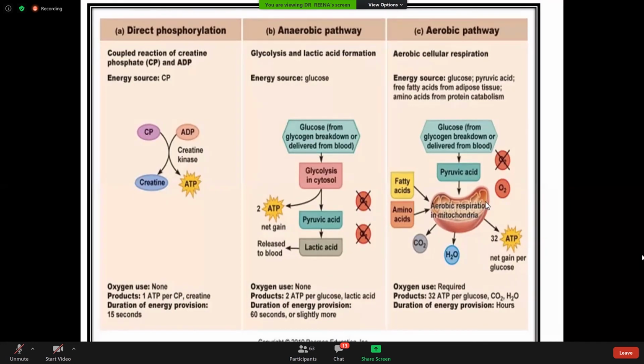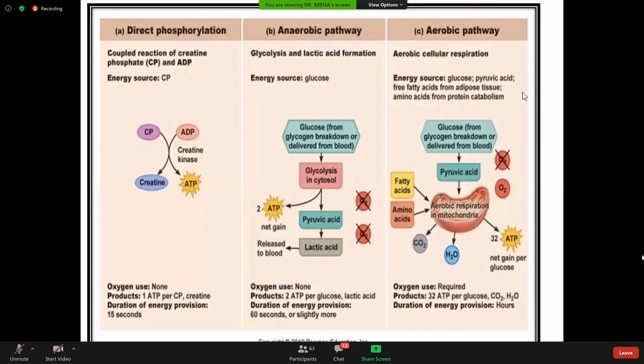And the third source is from pyruvic acid. There occurs oxidative phosphorylation in mitochondria, the electron transport chain, and from here 32 ATP is released from one pyruvic acid. So the duration of energy provision here is hours.